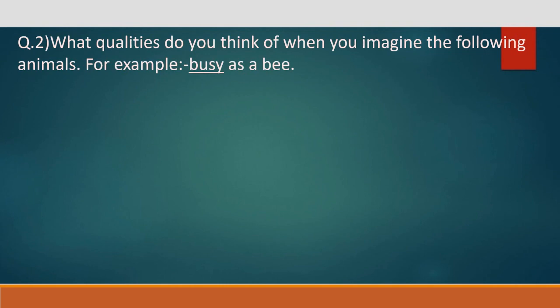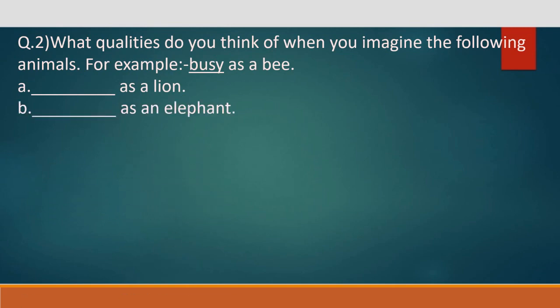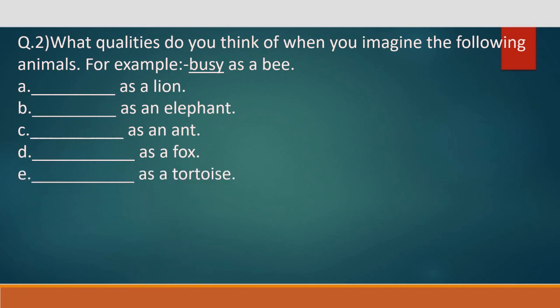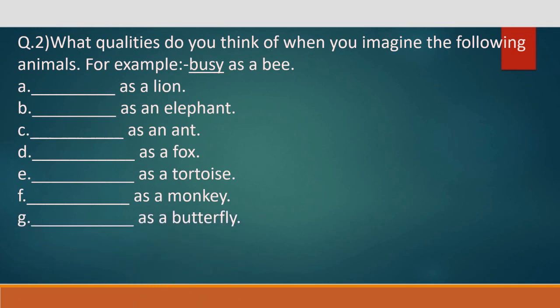Homework question 2. What qualities do you think of when you imagine the following animals? For example, busy as a bee. A. Dash as a lion. B. Dash as an elephant. C. Dash as an ant. D. Dash as a fox. E. Dash as a tortoise. F. Dash as a monkey. G. Dash as a butterfly. H. Dash as a cow. I. Dash as a horse.